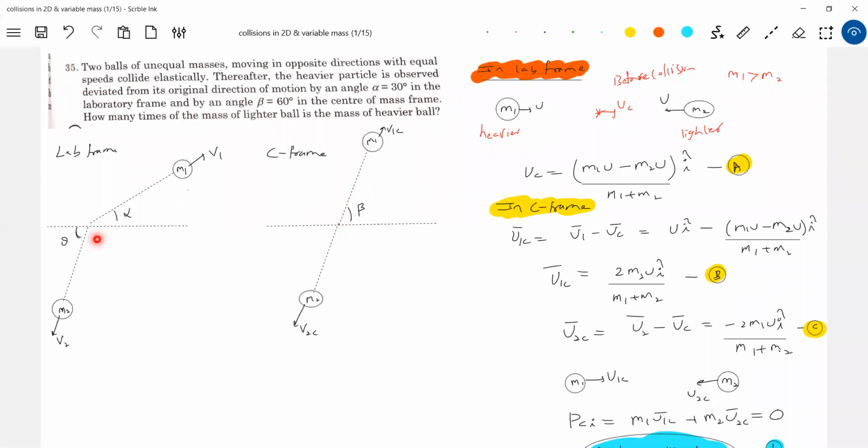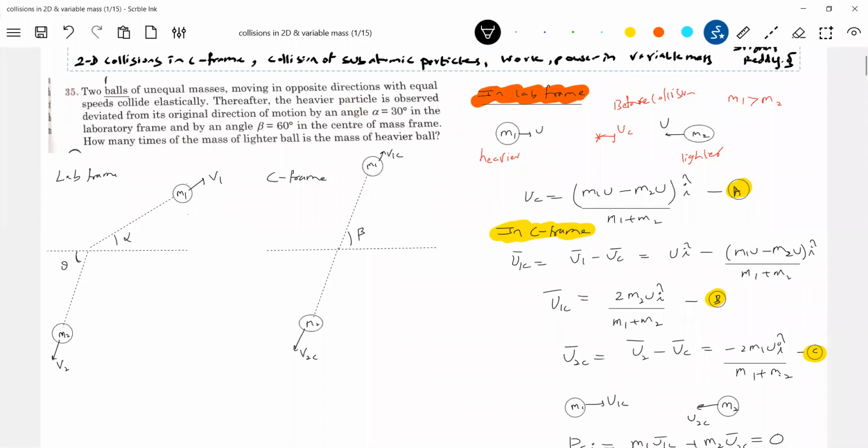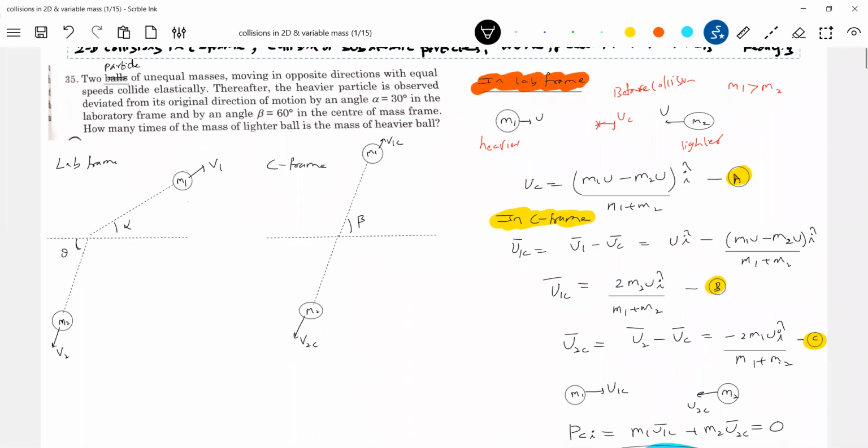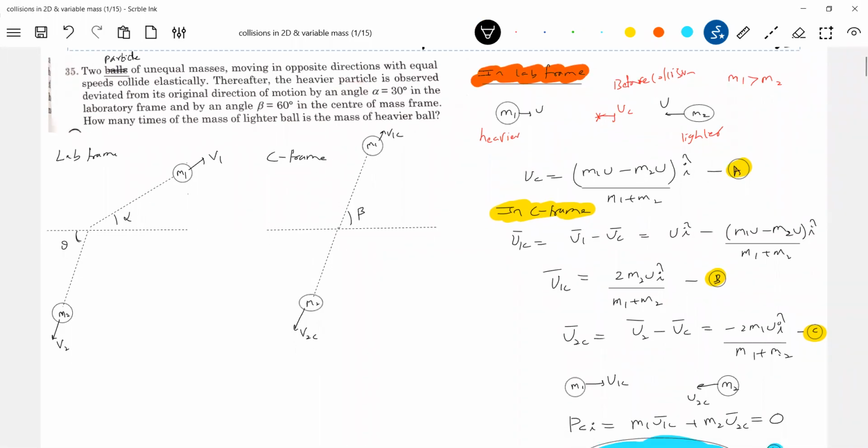In the ground frame, momentum is conserved. First of all, you can ask questions like, what makes them deviate? There is a collision of particles, not balls. Here it says balls, and here it says particle. What we are discussing is a particle only. Where the particle is observed to deviate from its original direction.